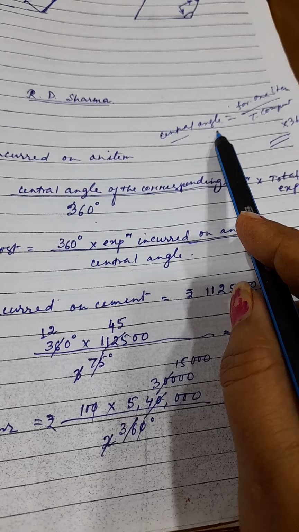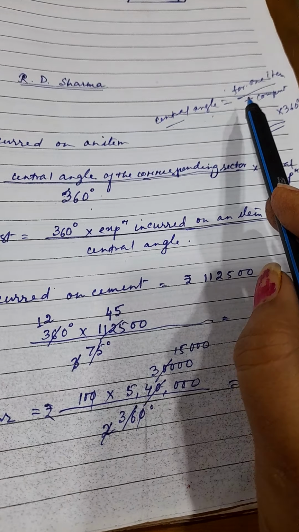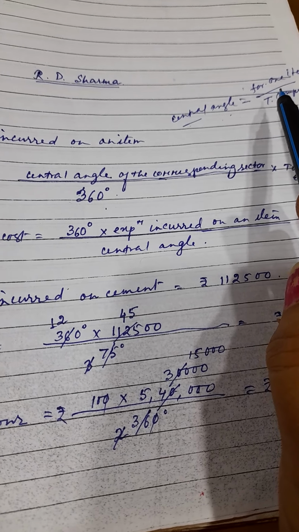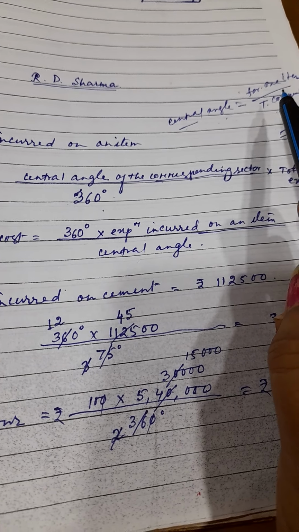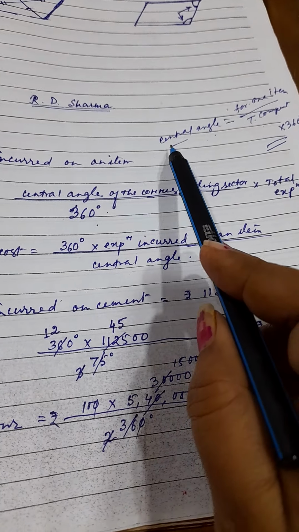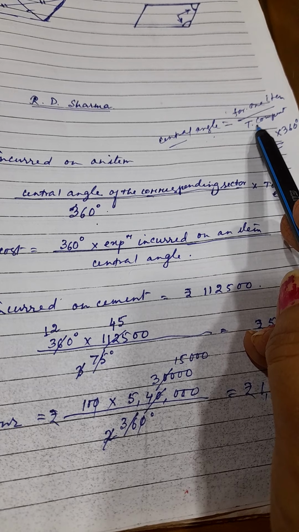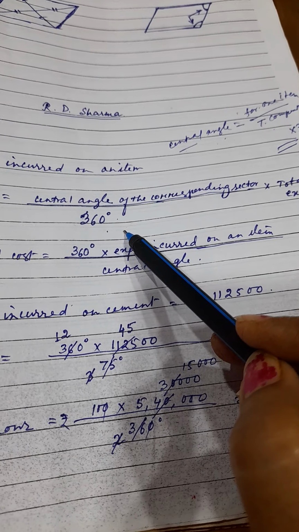From this formula only you can find out anything. For whatever question there is on one item, you have to apply this formula: central angle into total expenditure divided by 360 degree.